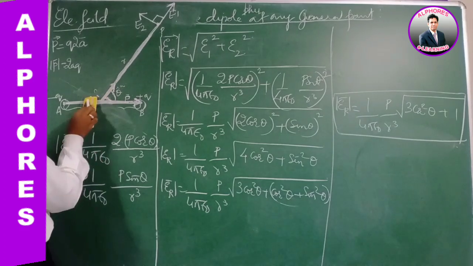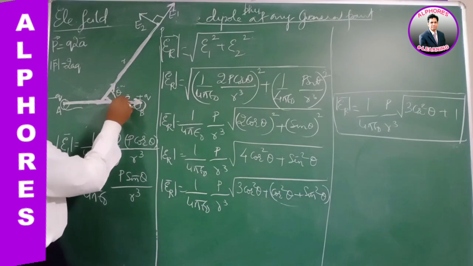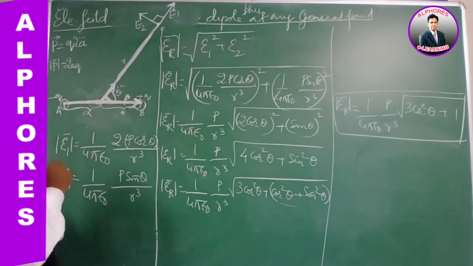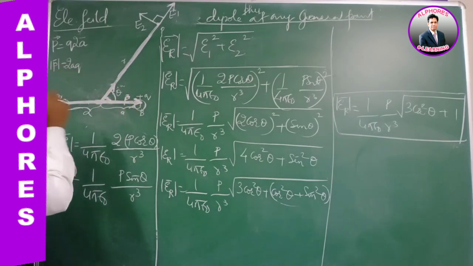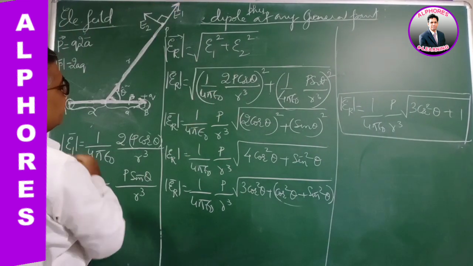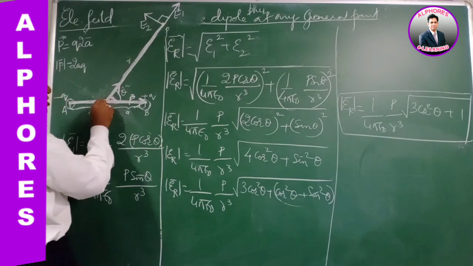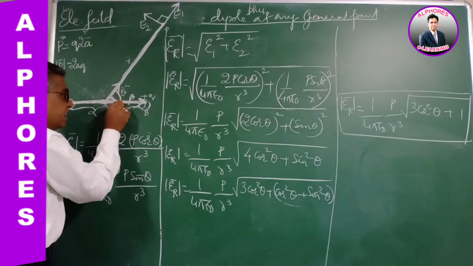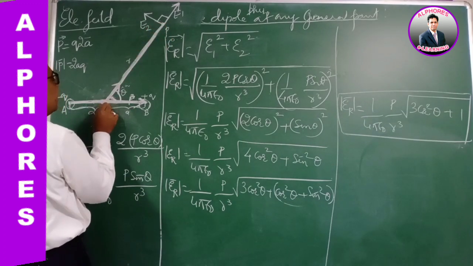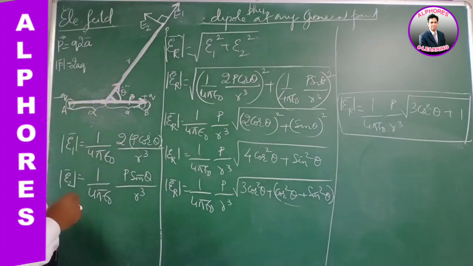Actually, this is our electric dipole. So for a short electric dipole of moment p, where p is 2aq, at any general arbitrary point P in the field of the dipole, at a distance r from the center of the dipole, making an angle theta with its axial line, the line joining the point, the radius vector, makes an angle theta with the axial line like this. So r is the radius vector.